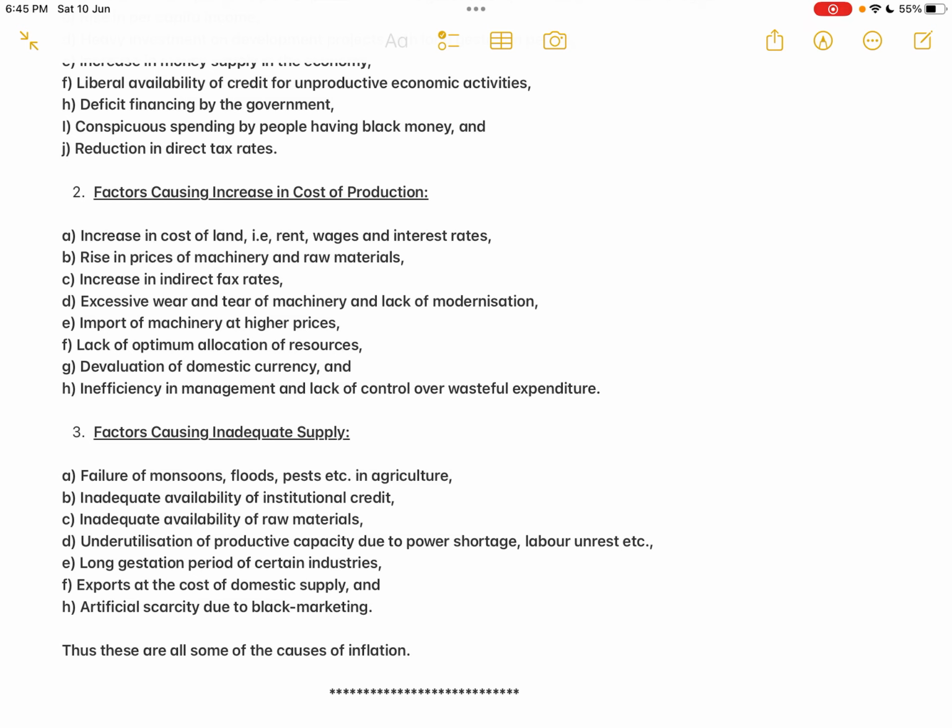Then point G, devaluation of domestic currency. Sometimes the domestic currency will depreciate in terms of the foreign currency. Sometimes it happens on its own, or sometimes the government itself will devalue the domestic currency in terms of foreign currency. This is happening because the country's exports are lesser and the country's imports are more. The country is facing a deficit in the balance of payments.